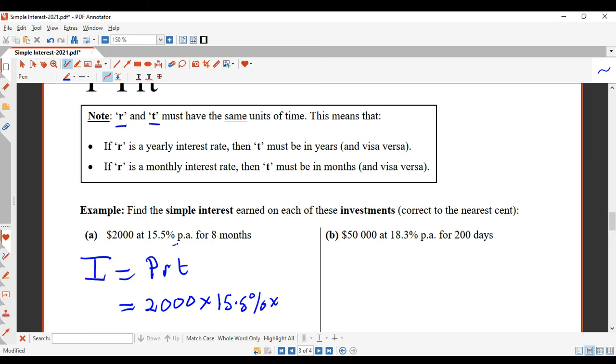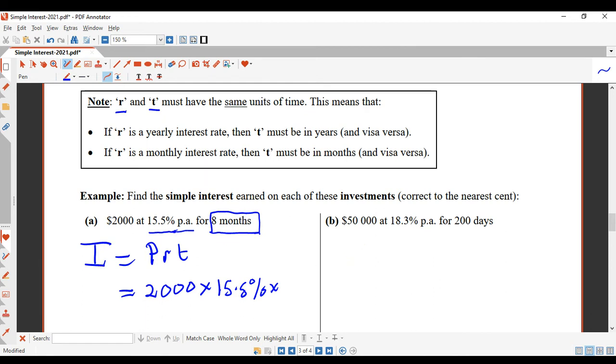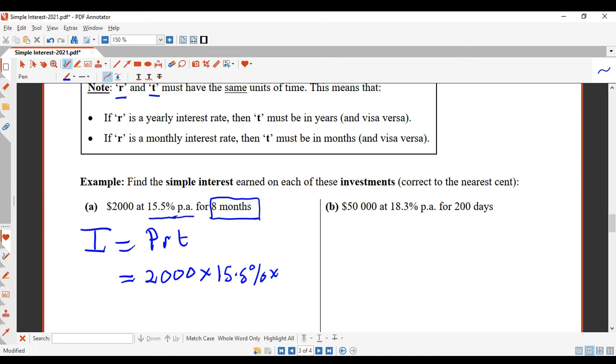Now, PA means per annum or per year, which means the interest rate is a yearly interest rate. However, we are given the time period as months. This is not a full year, so we've got to convert the months into years. Obviously 8 months is not a full year, it's a fraction of a year.